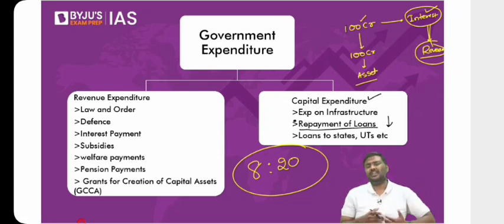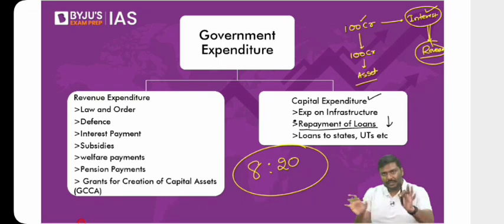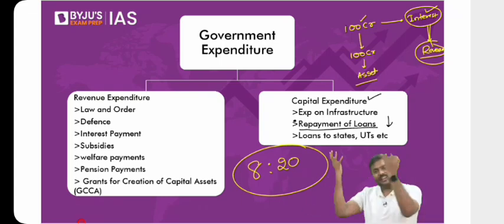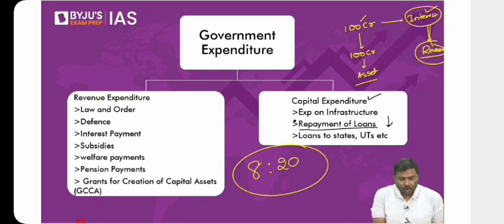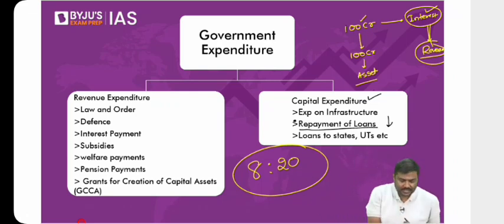Right, so extra budgetary resources. What do you mean by extra budgetary resources? All the money that is raised, collected by the government, but going beyond the budget. In the budget, it is not collected. Government will go out of the budget and raise money. That is extra budgetary resources. So total liabilities are the liabilities which are charged on Consolidated Fund of India, which are part of a public account as well as extra budgetary resources. This is the total liability. And this is the total liability of Government of India in terms of lakh crore rupees.